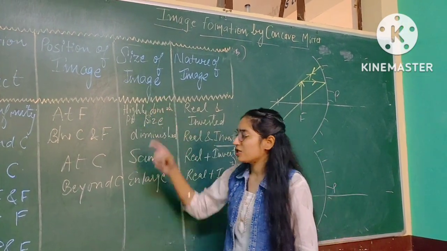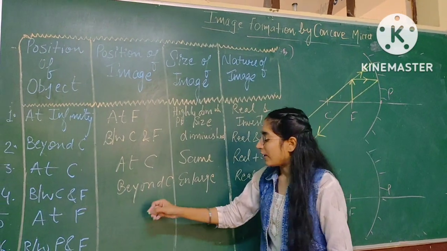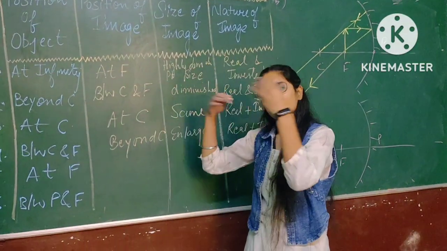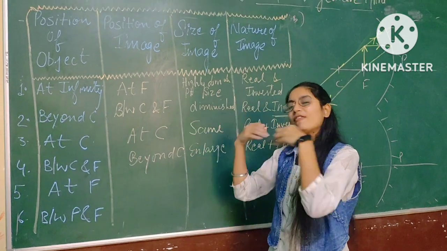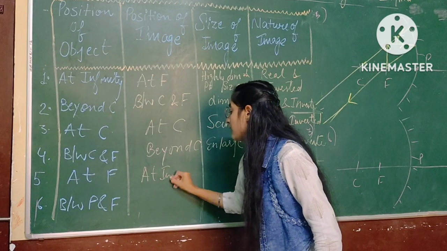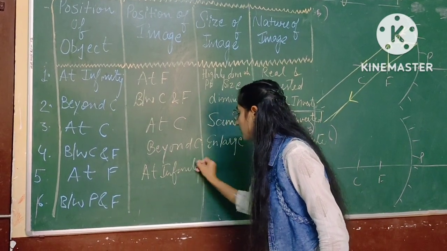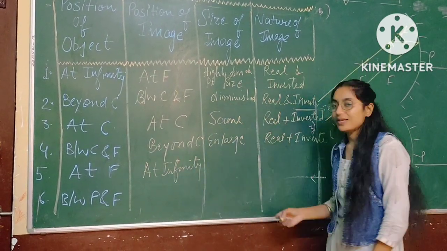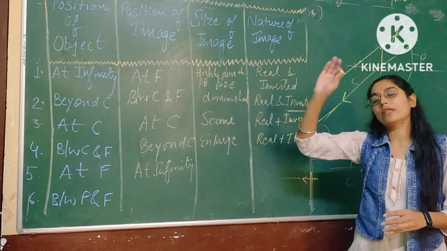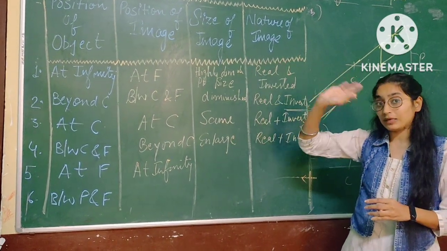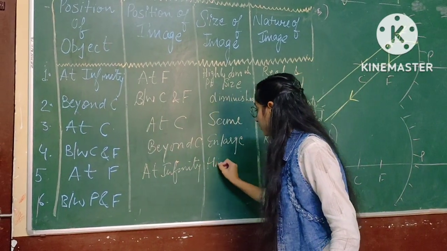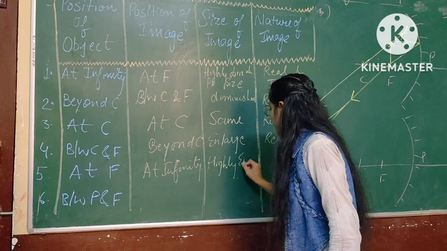So what is the position of image? I can say that the position of image will be at infinity. I am considering that these two lines will meet at infinity. So at infinity image will be formed. So size of image, if I am considering that at infinity image will be formed, then what will be the size at infinity? That will be highly enlarged.